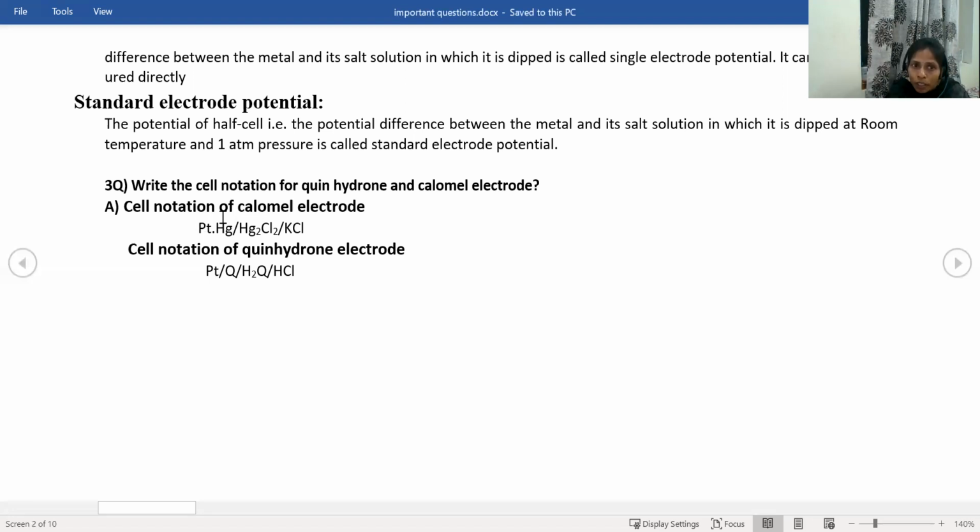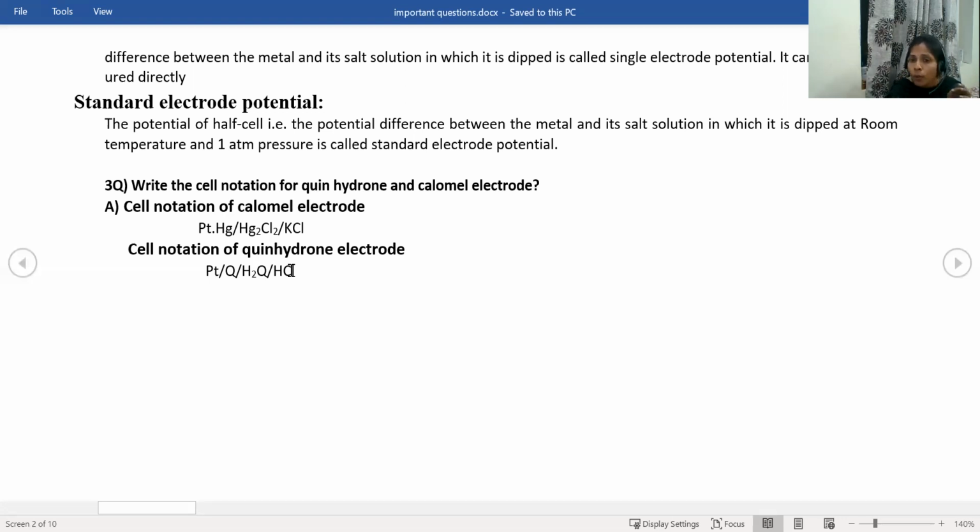This is the electrode in the calomel electrode. Platinum is the electrode. But how is the platinum electrode? The platinum electrode is dipping in mercury and mercurous chloride paste. So platinum, comma, mercury, single vertical line, mercurous chloride, single vertical line, KCl. This is for the anode. If it is for the cathode, how to write? Reverse: KCl, platinum, mercury, mercurous chloride. This is for the calomel electrode.